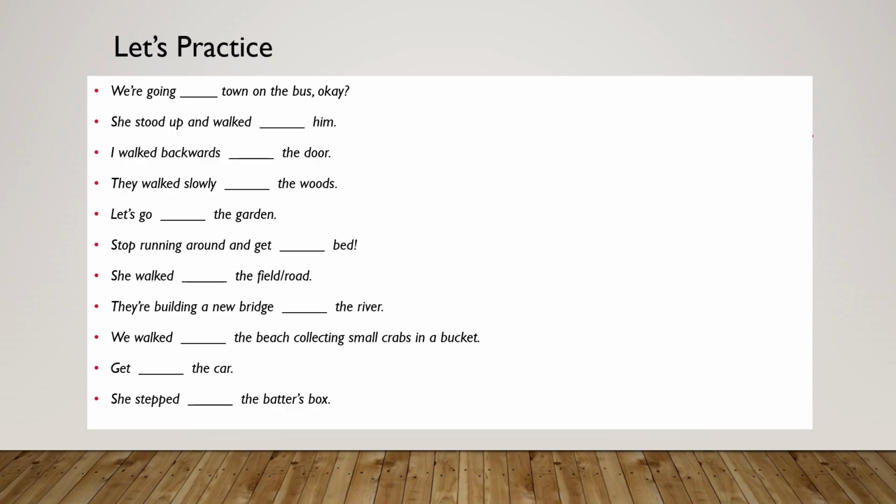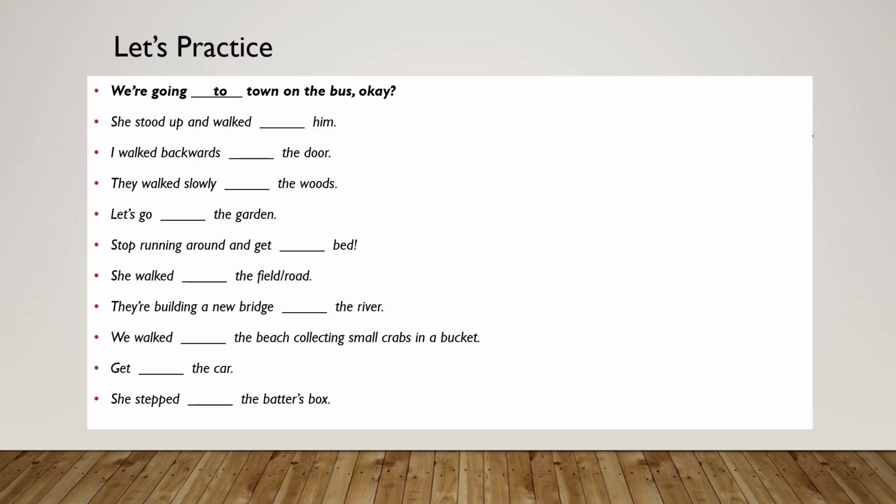So when we are talking about town on the bus, we are talking about a specific destination. So we could simply say that we use what? To. We are going to town on the bus. Okay.